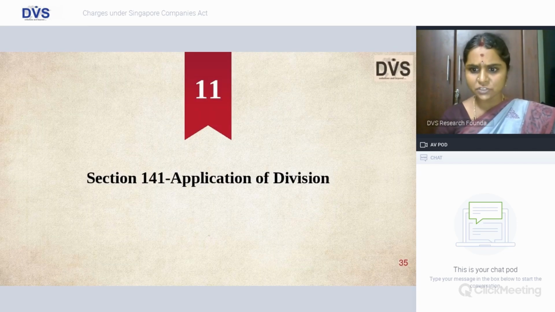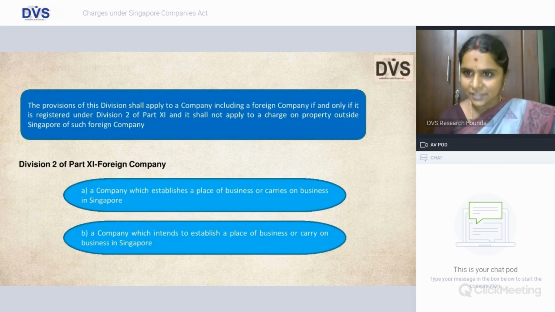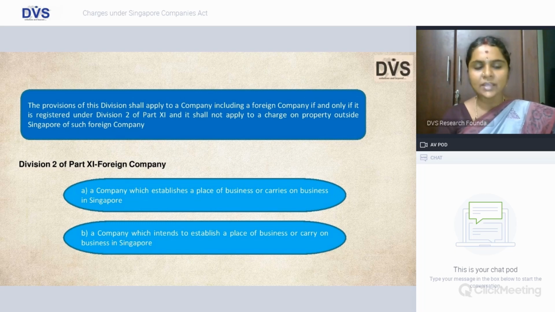And application of this division, 141, makes the scope pretty wide. It clearly says that this division, that is division 8, shall apply to not only the companies registered in Singapore, but also all the foreign companies, as discussed in all the earlier slides, if and only if it is registered under division 2 of part 11, where we discussed in our second series of the Singapore Companies Act that division 2 of part 11 is how to establish place of business in Singapore.